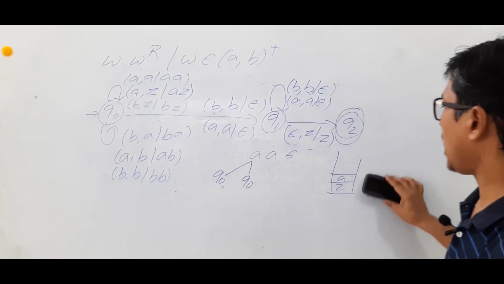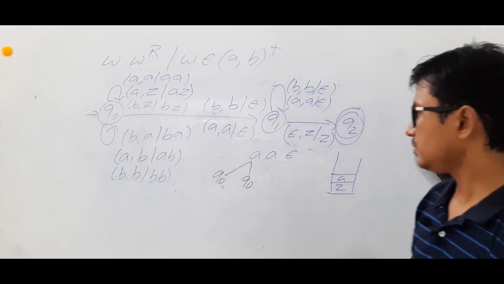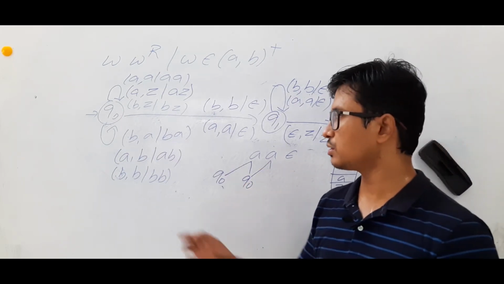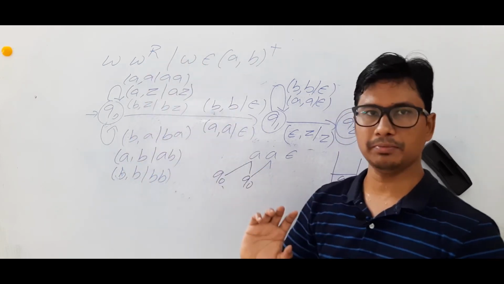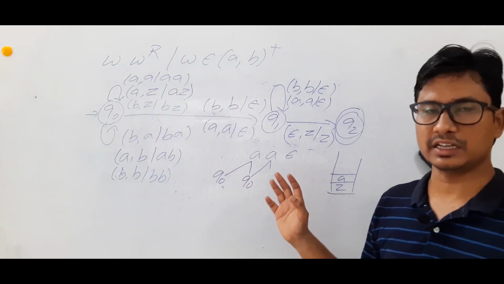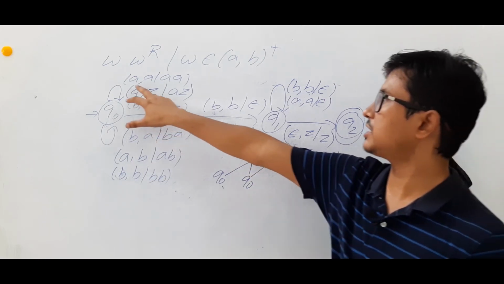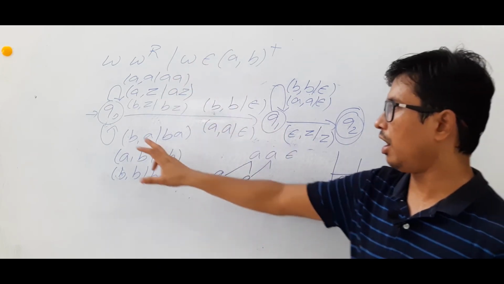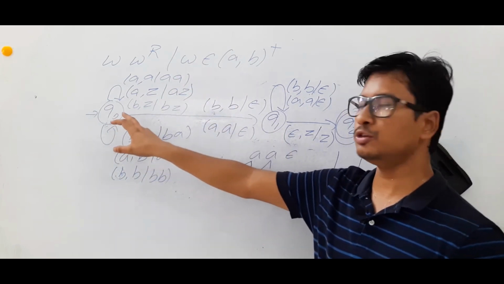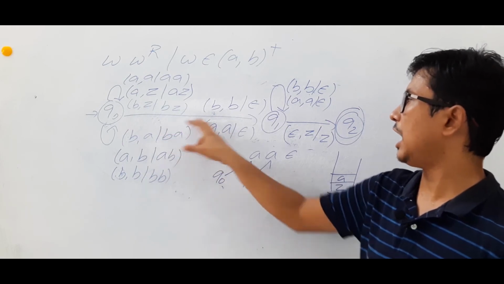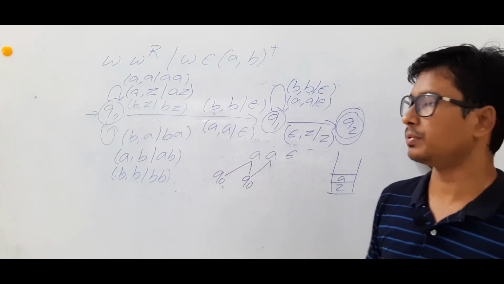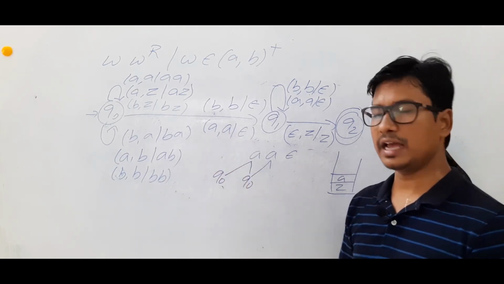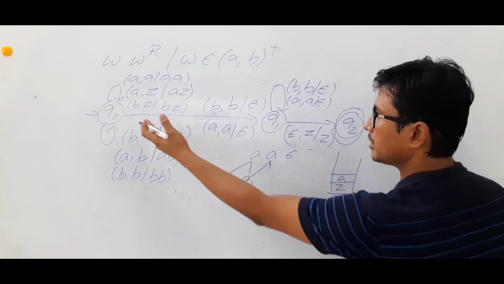Now we'll see. I am in the state Q0. I have looked at the input alphabet A. Now I can take two decisions. One is that center does not come. If I assume that center does not come, then I will push this A, because I will perform this transition, A on A, the push operation. Or I can take another decision, assuming that center has come, A on A, I will go to Q1 by performing the pop operation. Let's take that. I have assumed that center has come and I am taking this path.